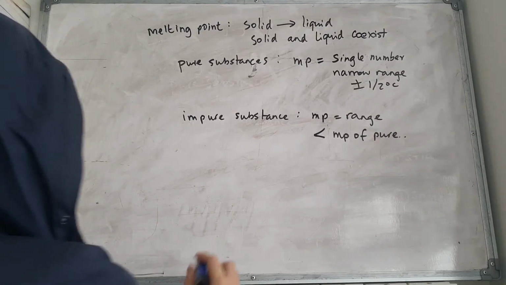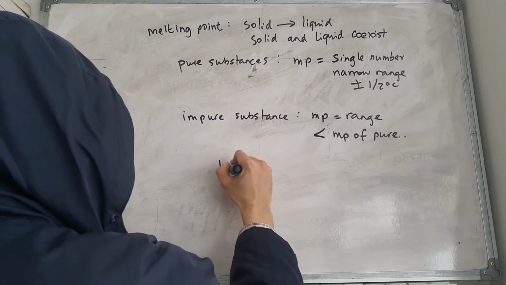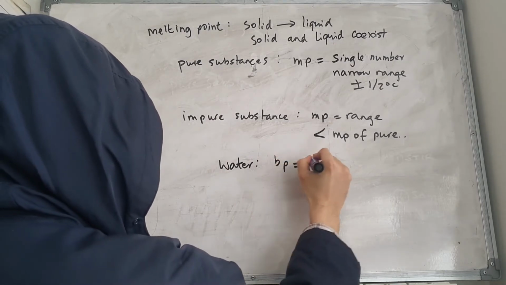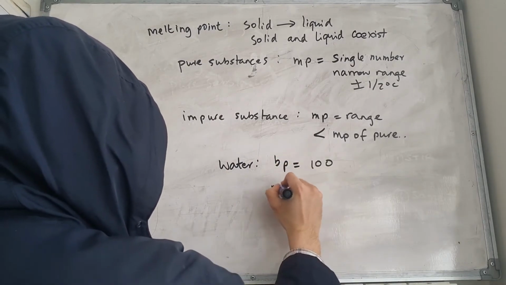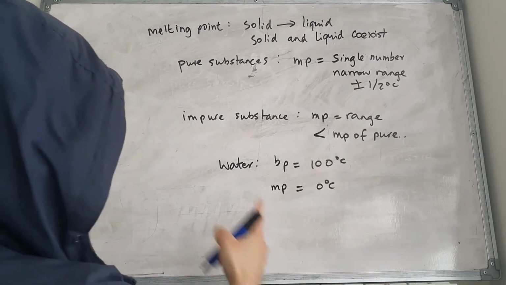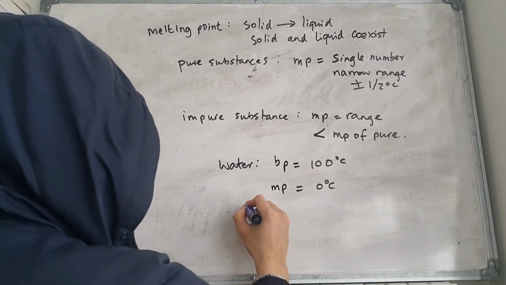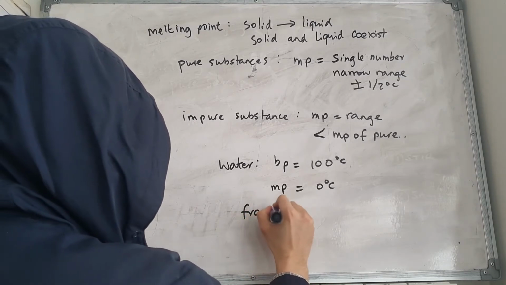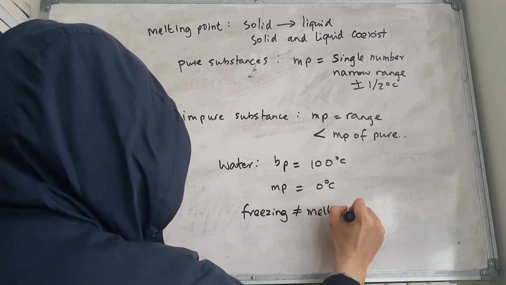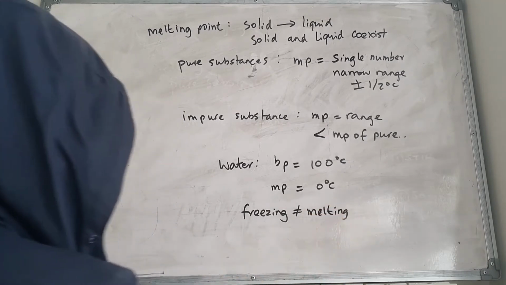Now let's give an example. For water, the boiling point is 100 and the melting point is 0 degrees. Now the freezing point is not equal to the melting point. So freezing is not equal to melting.